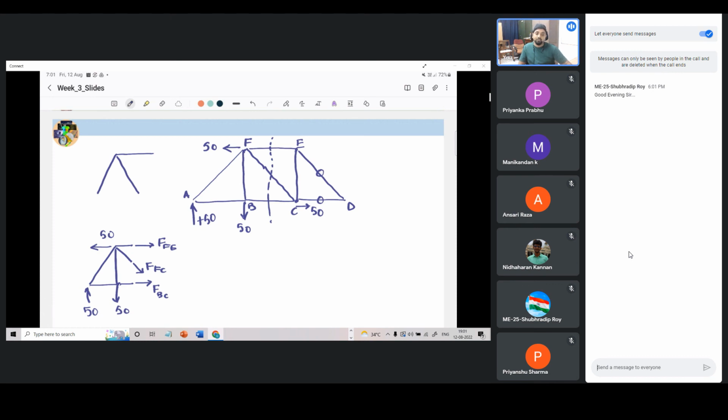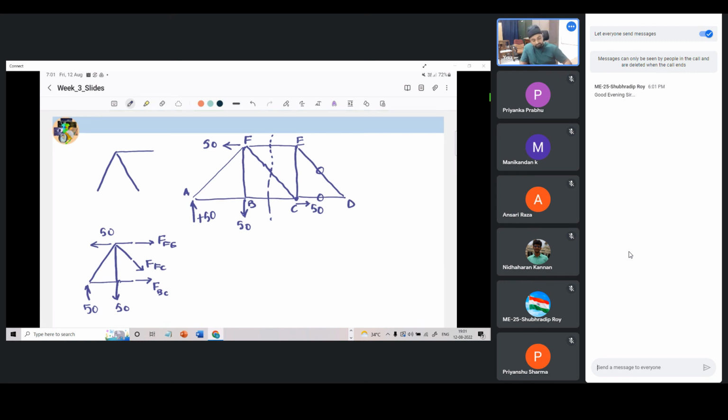So they have a non-zero R. Whereas if we were to take the moment about point C, we can clearly see that the force in the diagonal member FC and the force in member BC both pass through the point C. So their moment contribution is 0. So we will have essentially only one non-zero moment contribution, which will be due to FFE, which is what we want to solve. So this is how we should select a joint which is convenient for us for quicker calculation.